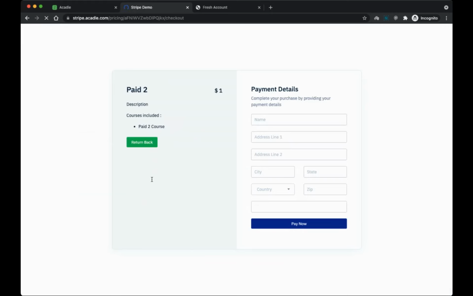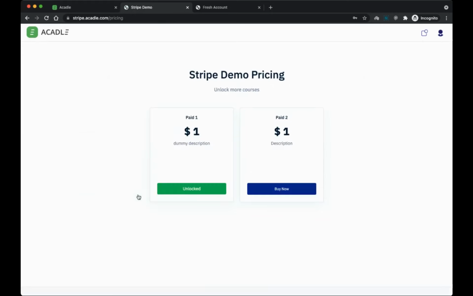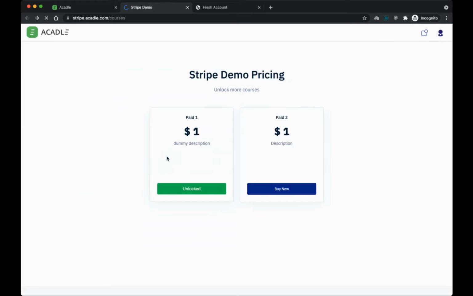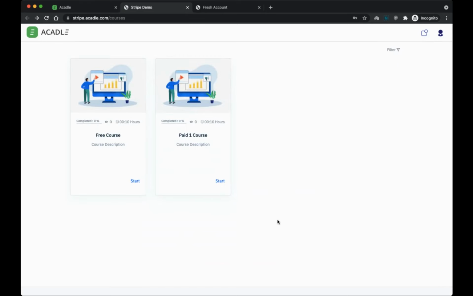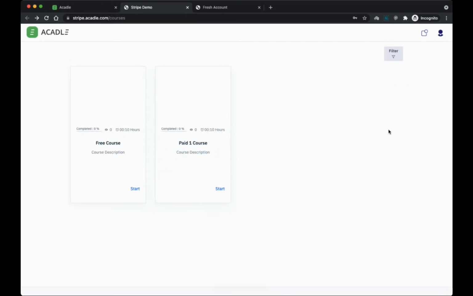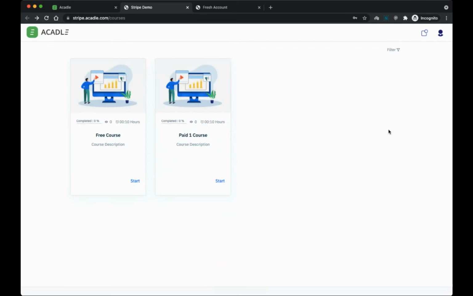If I want to unlock another course which is paid two, I can go to the payment page. There is a paid two course which is part of this, and if I make the payment, this paid two course will be activated for me and available to see here inside the student dashboard itself. If I have a coupon code to redeem, I can also redeem it to activate more courses. You can use any method that you want to allow users to unlock more courses. Right now, we have only one-time Stripe payments.